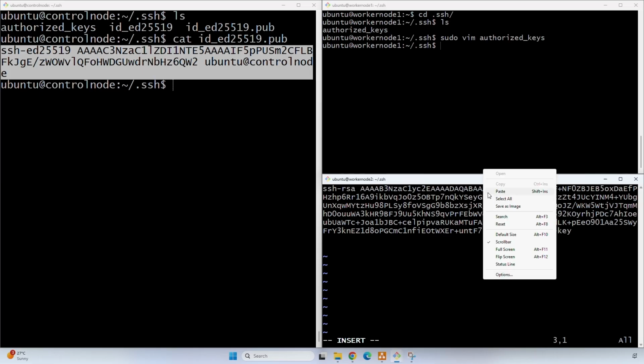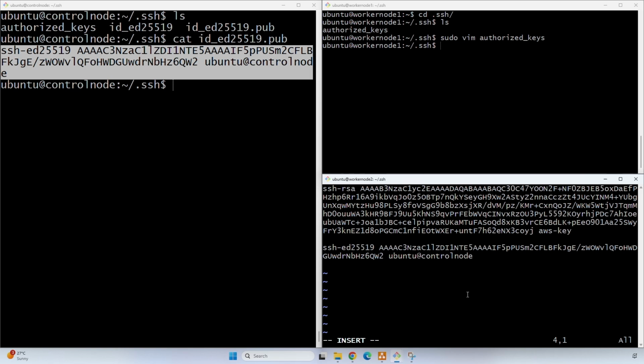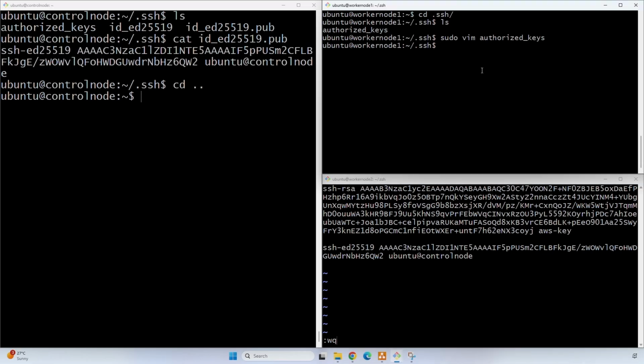Click on escape, colon WQ. I have pasted the public key in my worker node 1, not yet pasted it in worker node 2. So now let's test whether we are able to connect to our worker nodes from the control node.